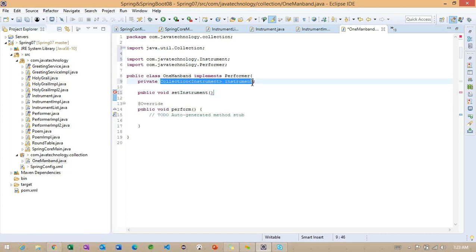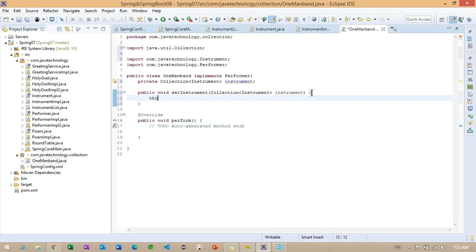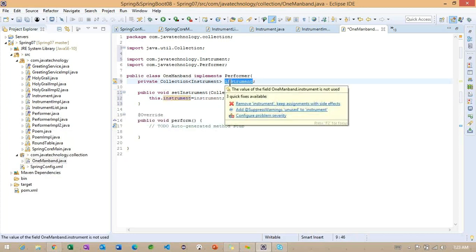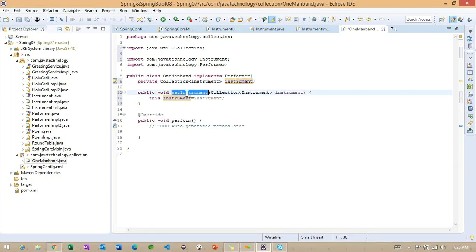Okay, instead of writing this, I will copy the same line here and paste it. This dot instrument is equal to instrument, right? We are using one property and we set it as a setter injection. Okay, now we have set it. Now we will get a collection of objects here.